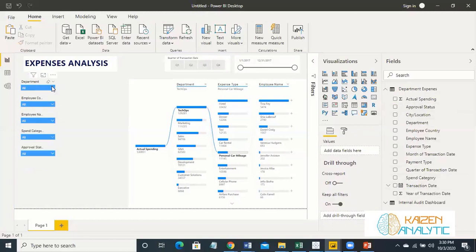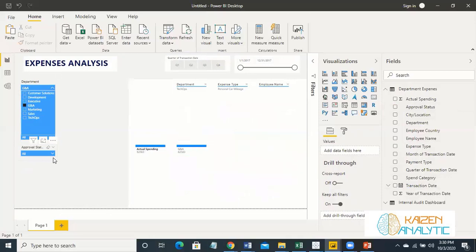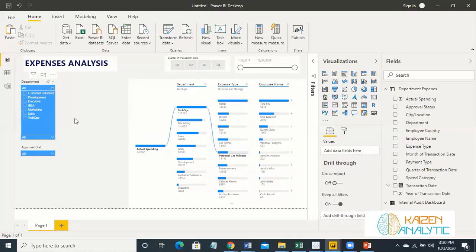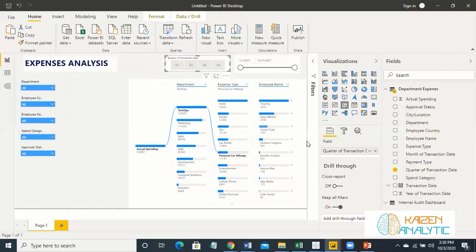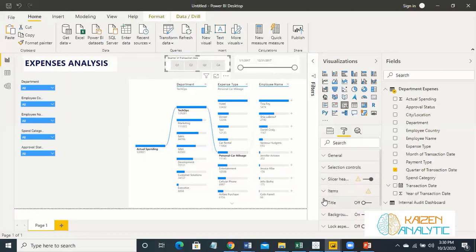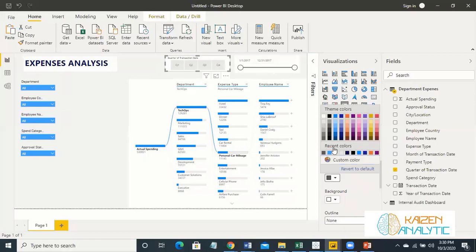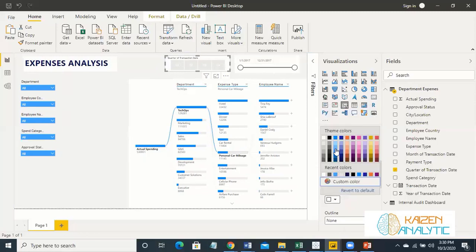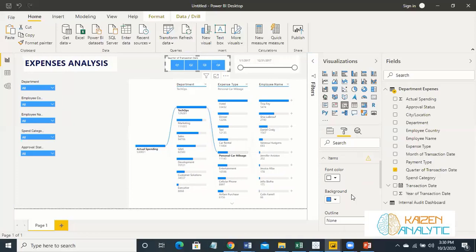You can use all the slicers over here, just click over here and the whole dashboard will change accordingly. We'll do the visualization of this slicer as well. Go in item, font size white, background, this one. Yeah, that's good.